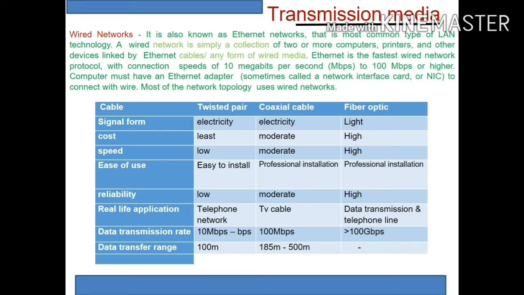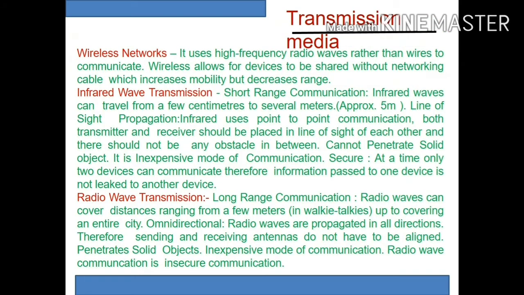Then we are coming again to transmission media. First we are taking the wired network. It is also known as Ethernet network, the most common type of LAN technology. Wired connection means we make the connection using wired cables. Ethernet is a fast wired network protocol with a connection speed of 10 megabits to 100 megabytes per second or higher. The computer must have an Ethernet adapter to connect with the wire. Different topologies are used here also.